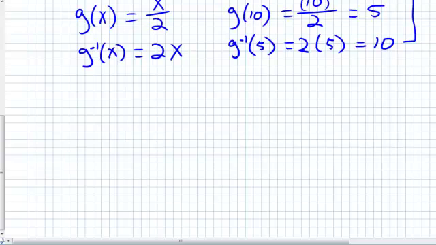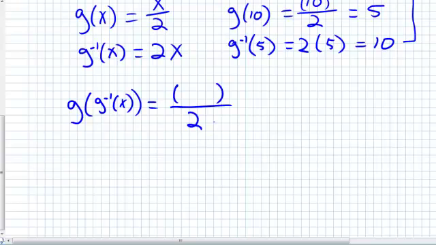So for example, if I want to know if g and g inverse are indeed inverses of each other, I'm going to take my g of x, that's my outside function, and put big parentheses and whatever I put into it, divided by 2. And my g inverse is 2x, so that's going to give me, well, 2 divided by 2 cancels, so it just gives me x.